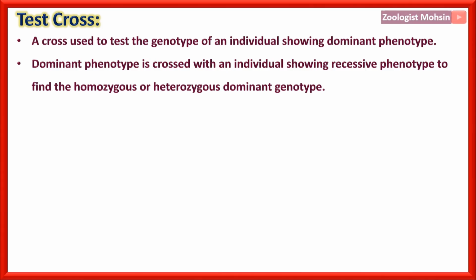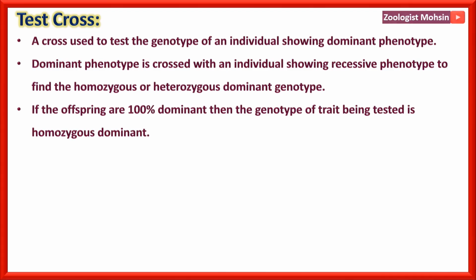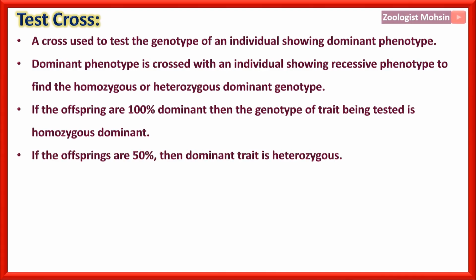So always in a test cross, we cross that individual with a recessive phenotype. Now, if the offspring are 100% dominant or tall, then the genotype of the trait being tested is homozygous dominant, and if the offspring are 50% tall or dominant, then the dominant trait is heterozygous. These two results are actually used to test the heterozygosity or homozygosity of the individual in which we are interested.